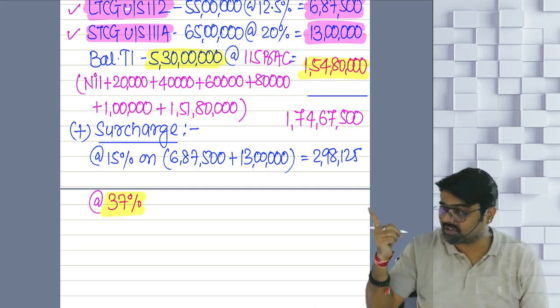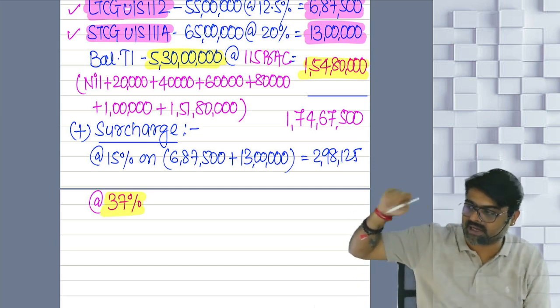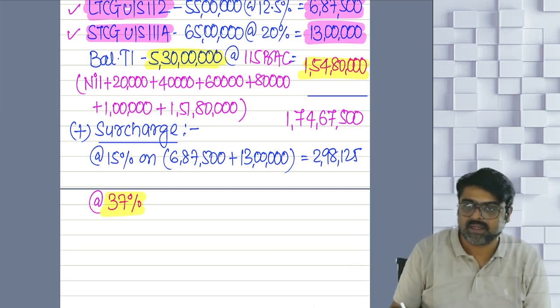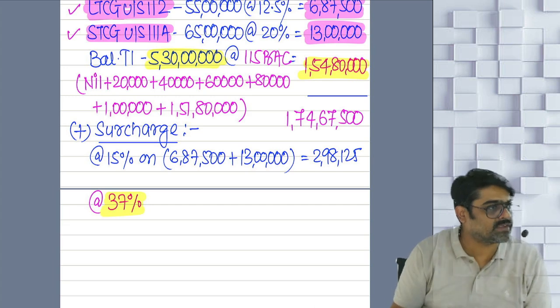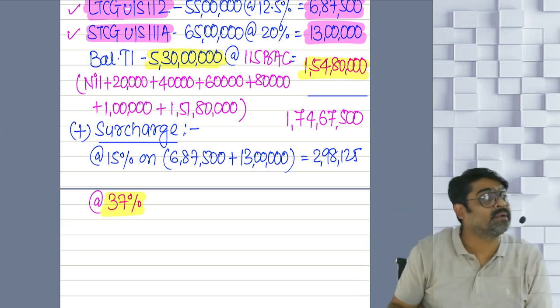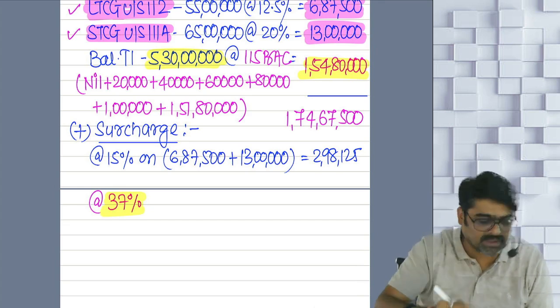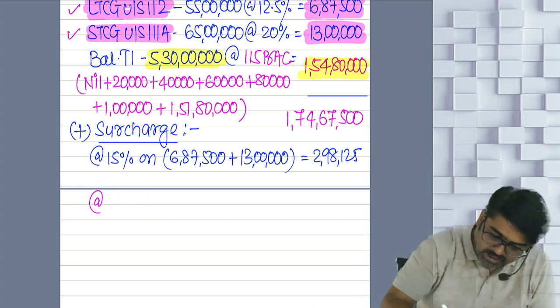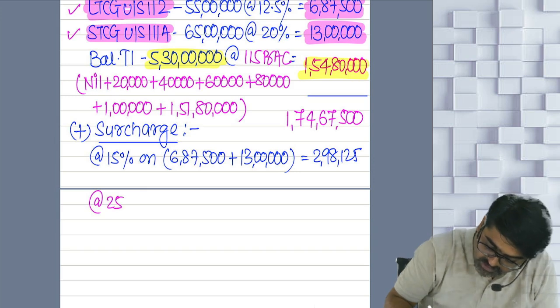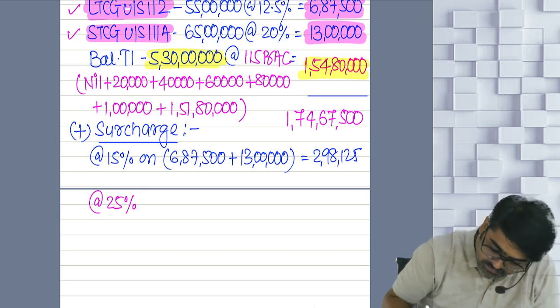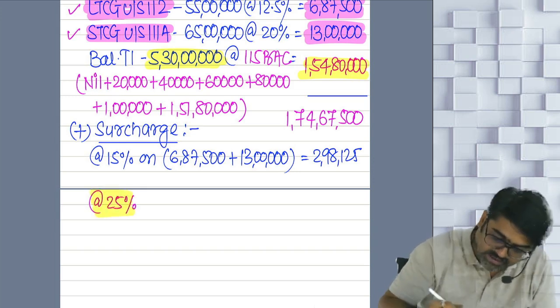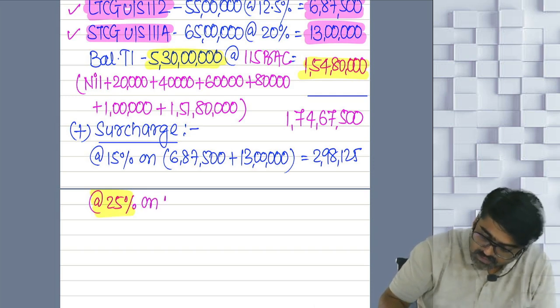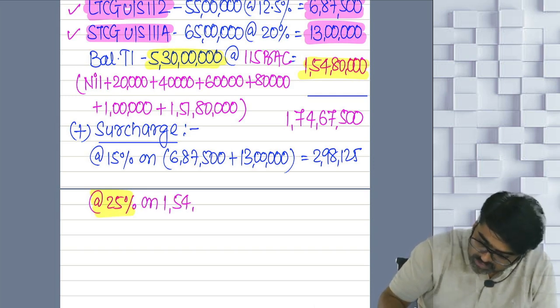No, because this is the tax calculated under section 115 BSc, and if you follow 115 BSc and your total income is more than 5 crores, then 37% is not applicable. Here you have to apply 25%. Please be very careful here. Okay, no? So this will be 25%. 25% on what tax? 1 crore 54 lakh 80,000.